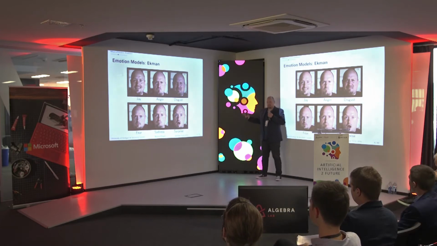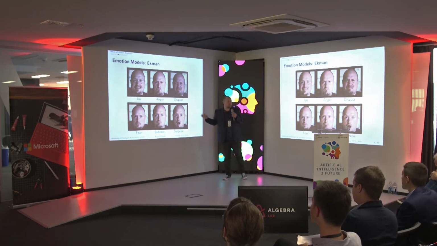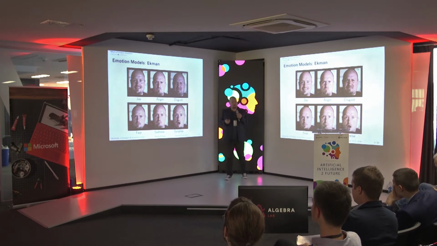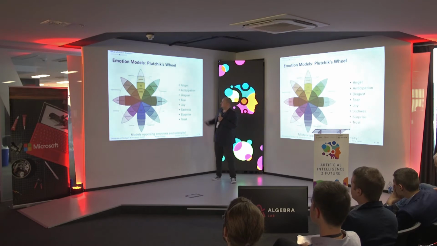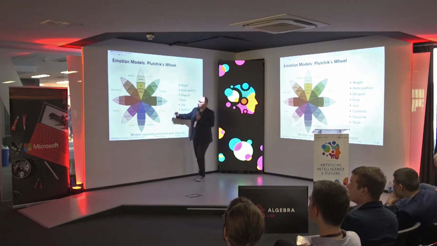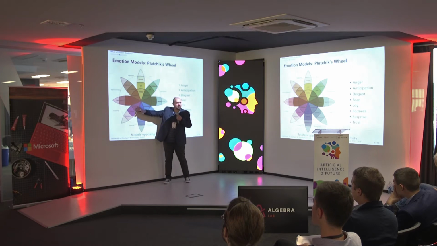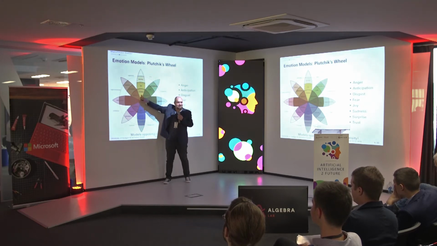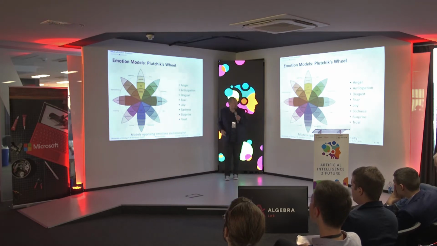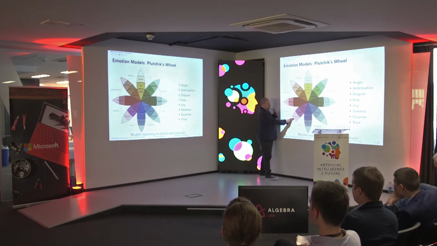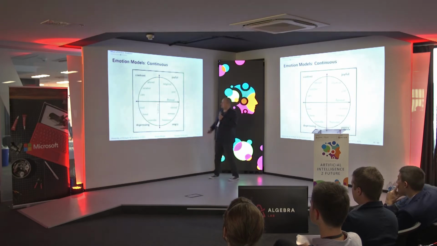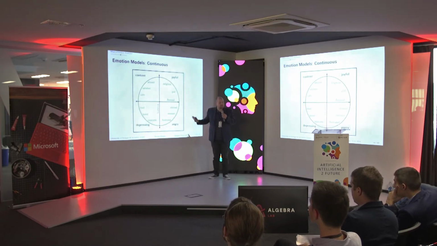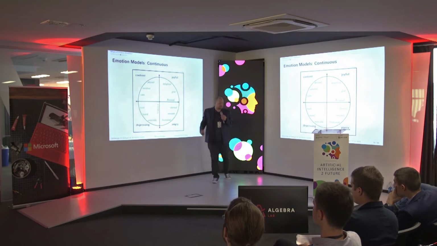So these are 6 categories, and when we look into a face, it seems to be doable to understand what's happening. Well, but we don't want to do it based on text. There are also other models, just to mention them shortly. There's Plutchik's wheel, where we have also intensities in there. So the more we go into the middle of this, the emotion is more intense. So we have joy here as well, but when we go into the middle, it's more about ecstasy. When we have, for instance, disgust, a weak form of disgust is boredom, which might surprise the one or the other. And there are also other models which live more in a continuous space, but these are typically not used for text analysis.